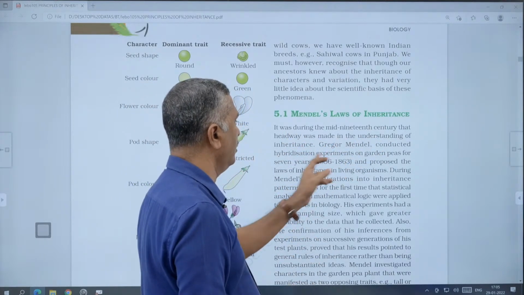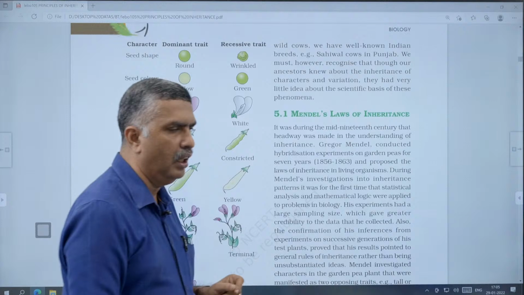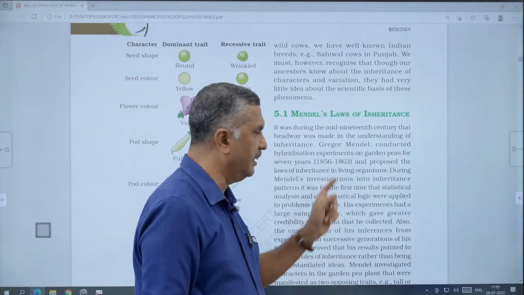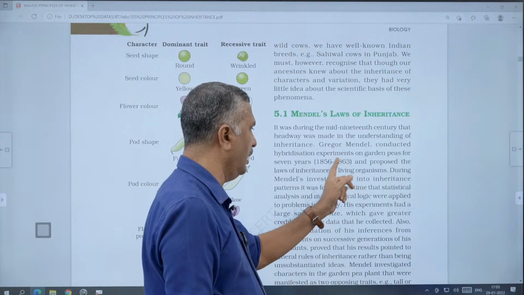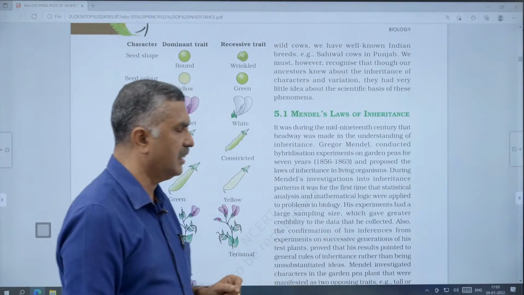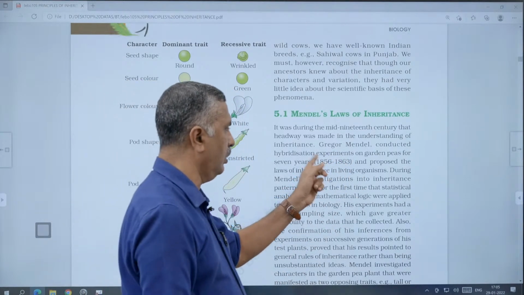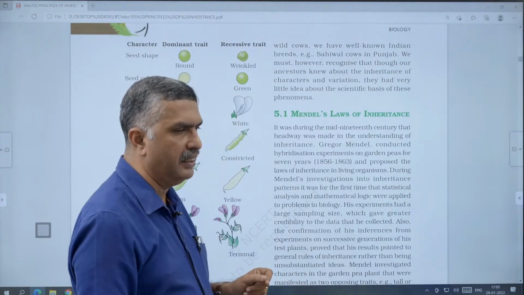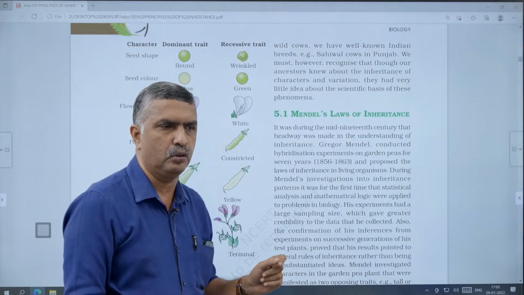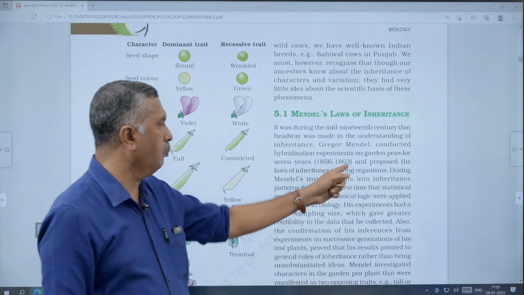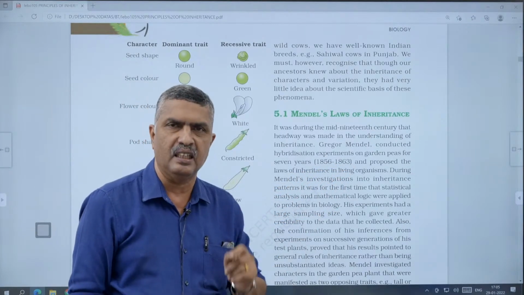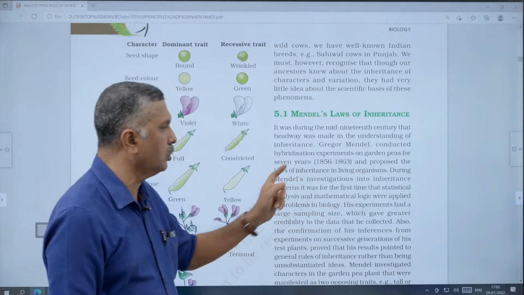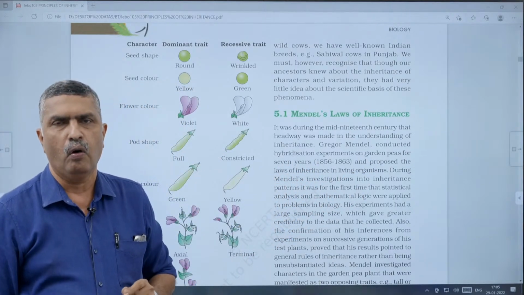Gregor Mendel conducted hybridization experiments on garden pea for 7 years. That duration is very important: 1856 to 1863, 7 years. That duration has been asked in a NEET examination. And he proposed the laws of inheritance in living organisms.